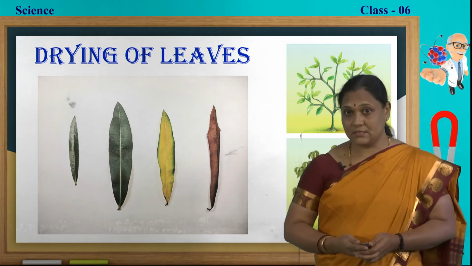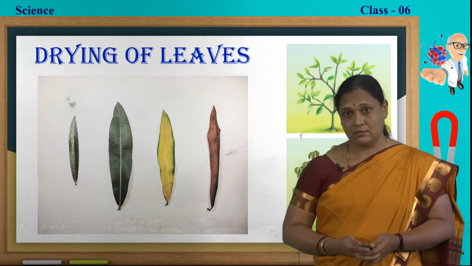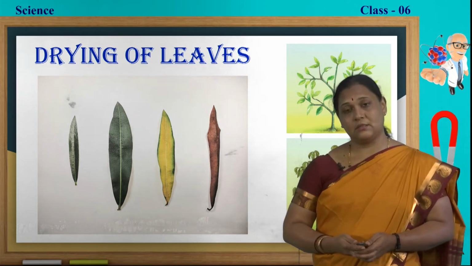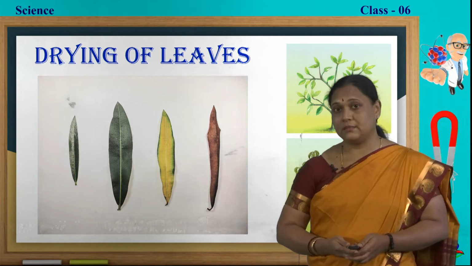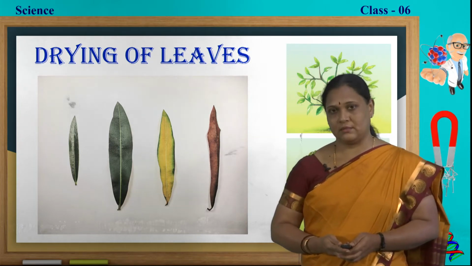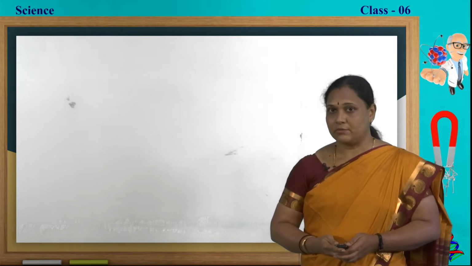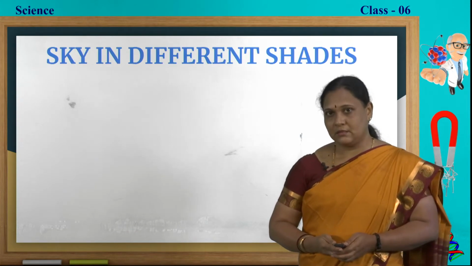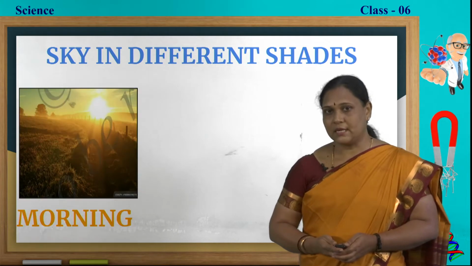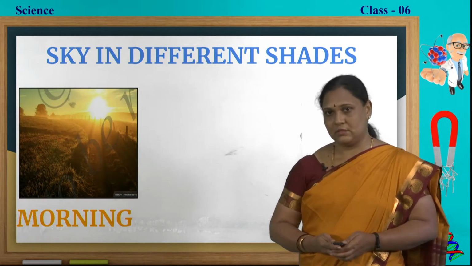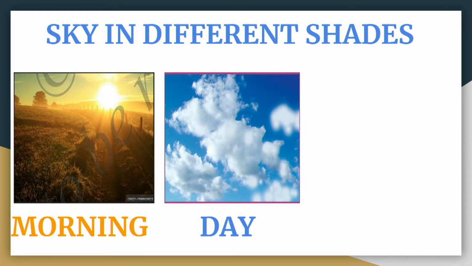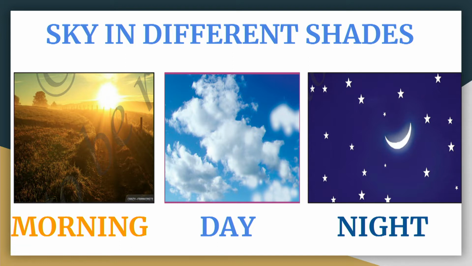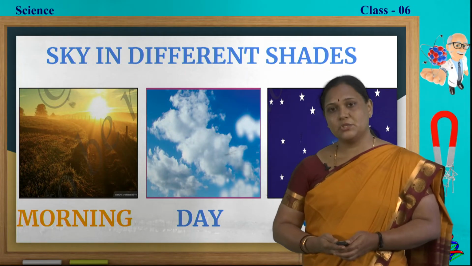Do we find change in color only in plants? No, we find change in color in flowers and fruits and also in many other things in the environment. Let us take an example of a sky. Here in the morning, sky appears in the yellow color. During day, it will be in blue, and in night we find dark sky. Even in the cloudy weather, sky will be in greyish white color.